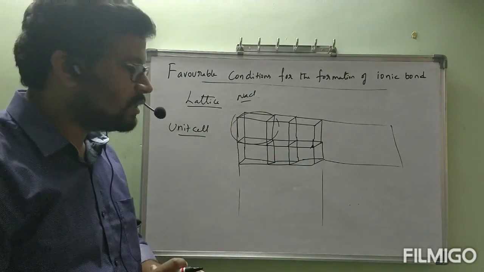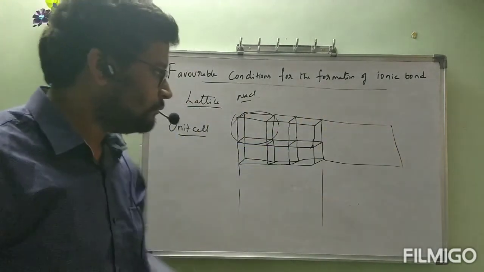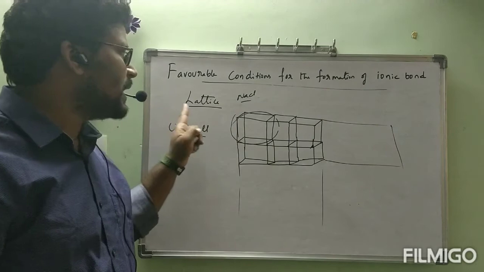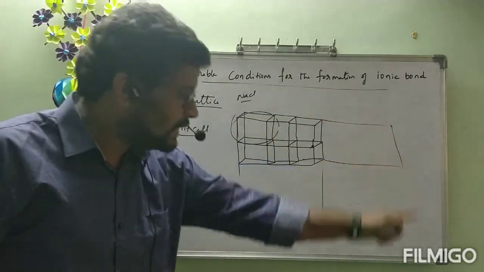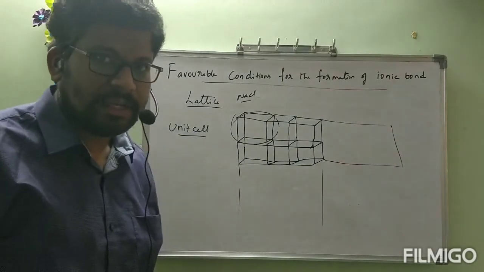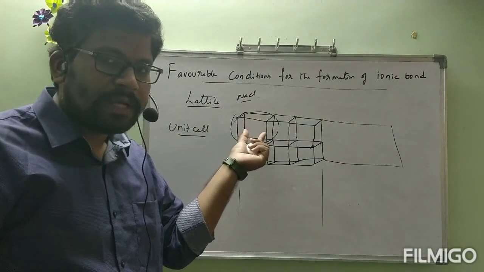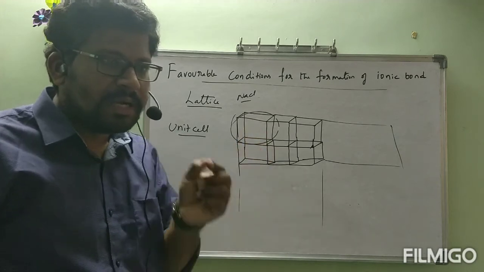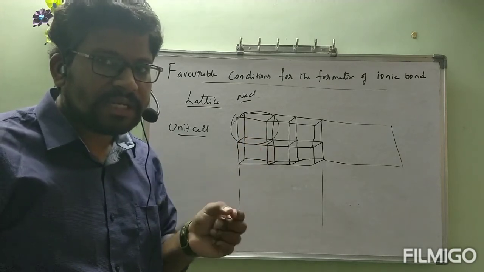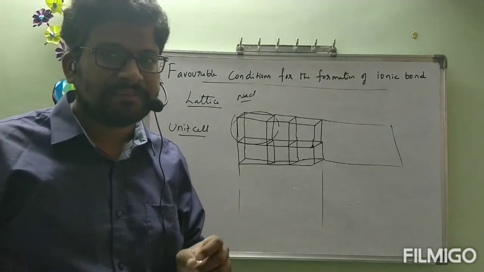Once, let us imagine this is our total school. Our school is nothing but lattice. That is only the NaCl total crystal. In that, this small classroom is there. My question is: 10th class classroom, 11th class classroom, 12th class, all these classrooms are identical, na?